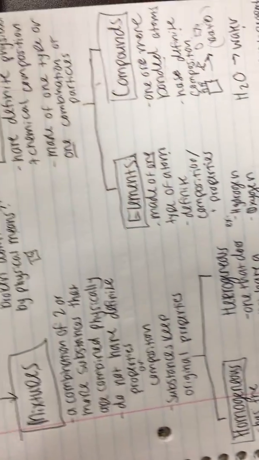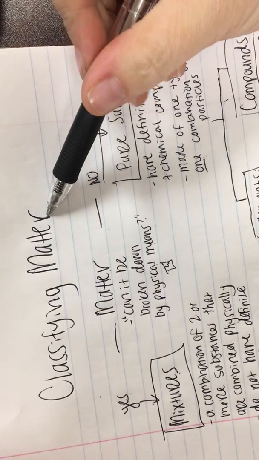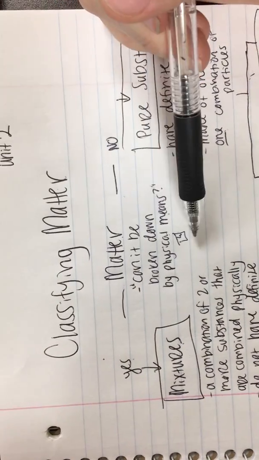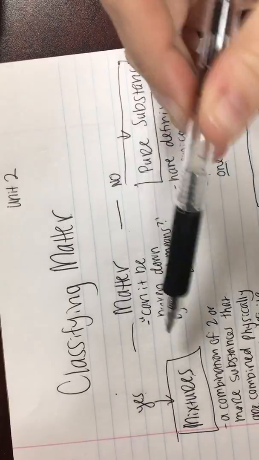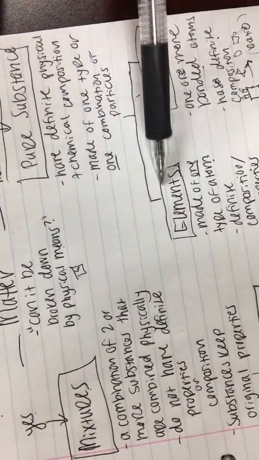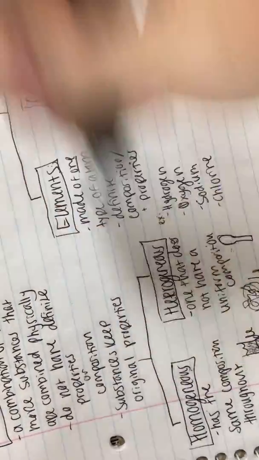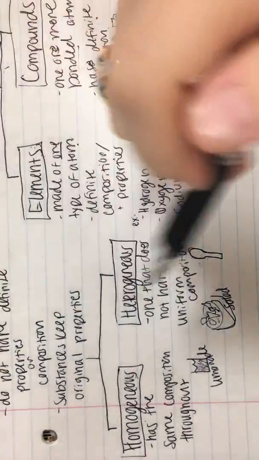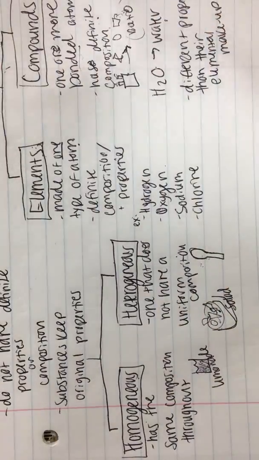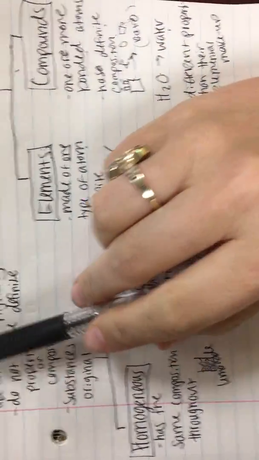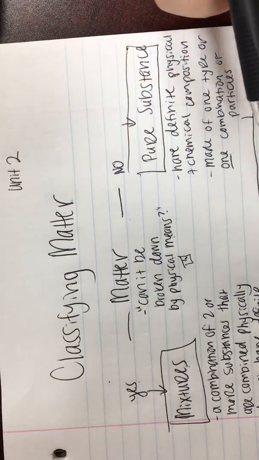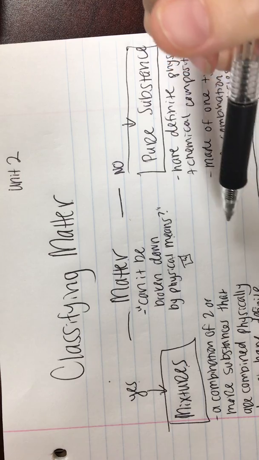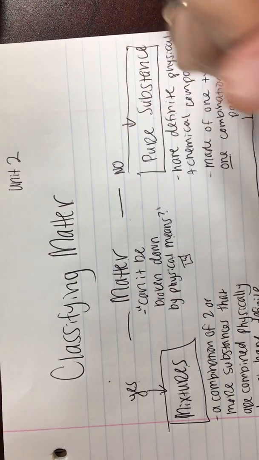And that's how we break down and classify matter just a little farther: physical means, mixtures, and pure substances, all the way down to elements and compounds, and homogeneous and heterogeneous mixtures. We're going to be working on applying this a little more in class and being able to identify these different substances based on their particles, their molecules, and then also just looking at examples in the classroom.